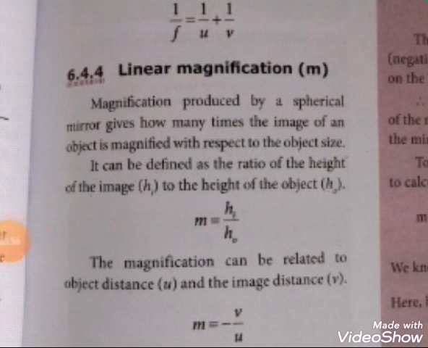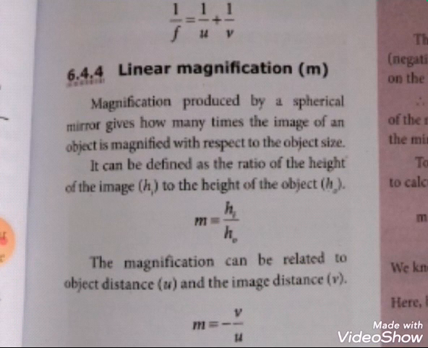Or otherwise, the magnification can be related to the object distance u and the image distance v. m is equal to minus v by u. We can take m is equal to hi by h naught, otherwise minus v by u.